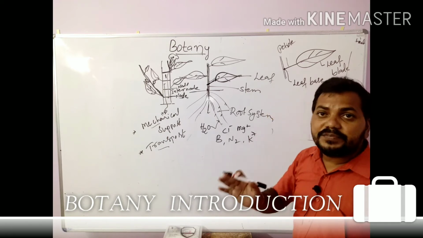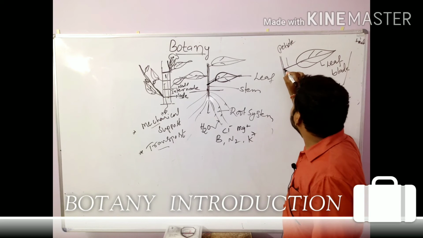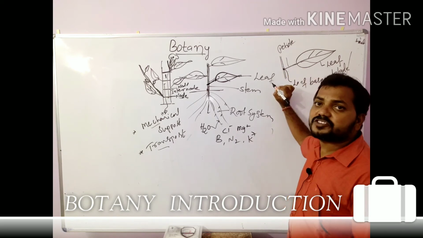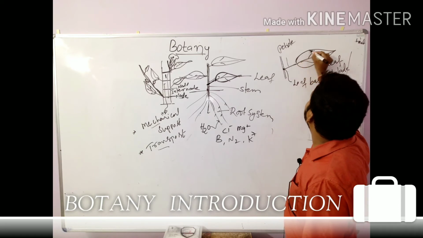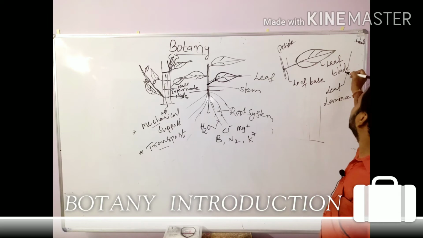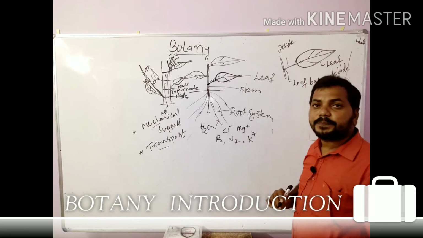So in a leaf there are three parts. One is the leaf base, another one is the petiole, this long stalk-like structure, and the expanded part of the leaf is called the leaf blade or leaf lamina.